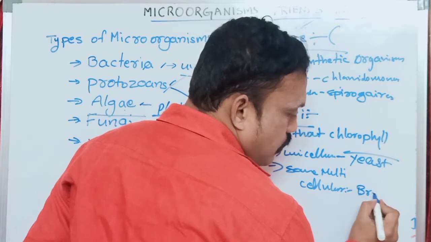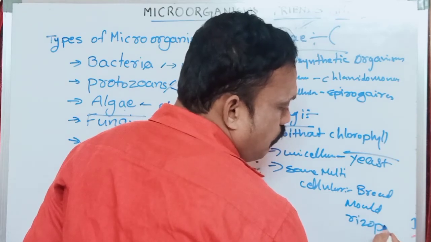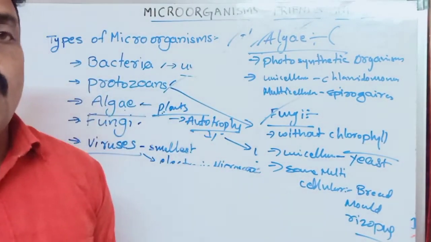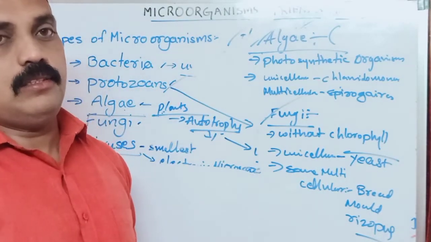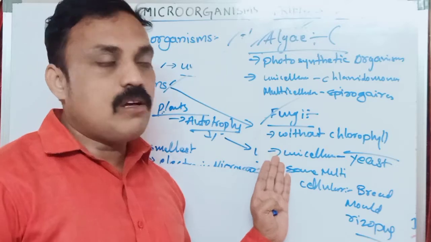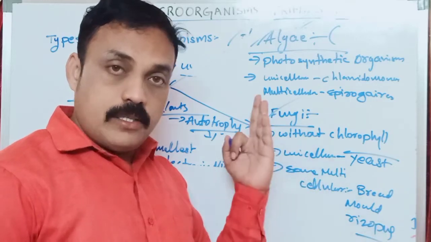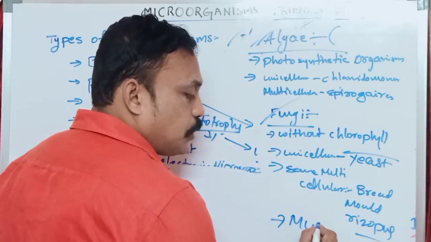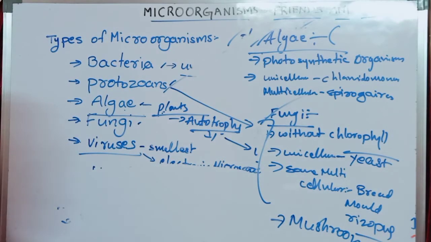Bread mold, Rhizopus. Rhizopus is an example of fungus. Fungus is also a plant, but it does not have chlorophyll, so it depends upon others. Some are unicellular, some multicellular. The unicellular fungus example is yeast. Multicellular: bread mold, Rhizopus, Penicillium, and also Agaricus, which is nothing but mushroom. Mushroom is also a good example of fungus. And viruses, we already learnt about viruses.